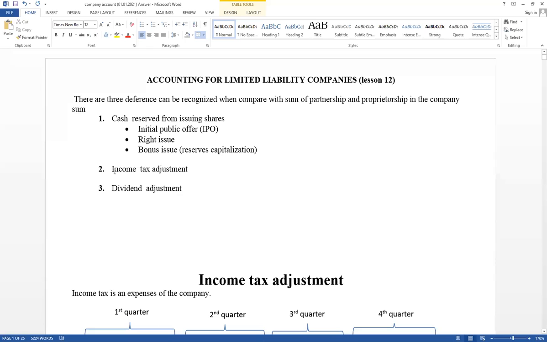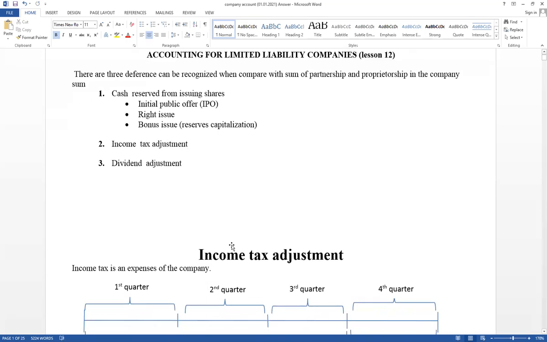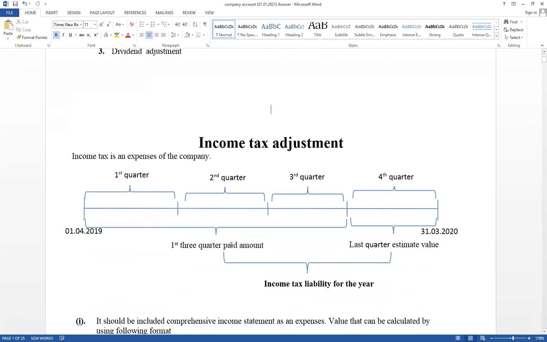Right, from the beginning, I am going to discuss income tax adjustment. This part is definitely available in the paper. From 2012, look, all the papers have income tax adjustment. This is a legal requirement. All companies' income tax should be paid. Therefore, you have to know how to calculate, how to record, and how to disclose it in the financial statements. Right, this is the theory. Listen carefully, this part is difficult.